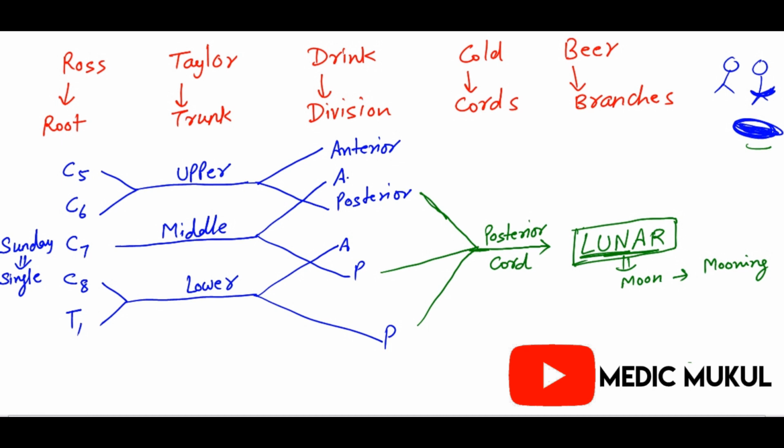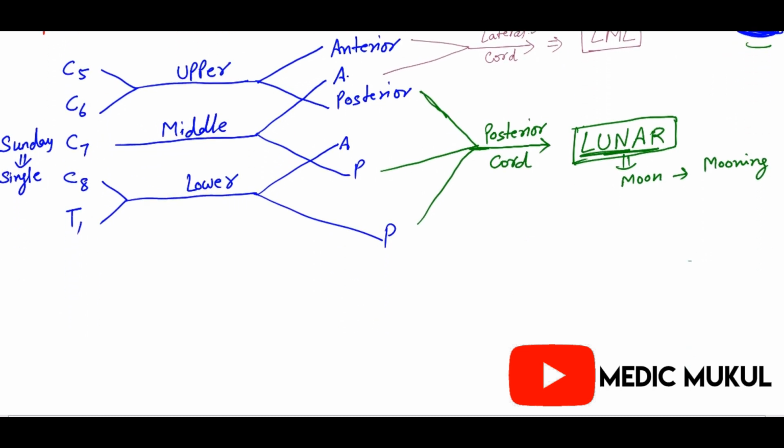Now remember, if we join the anterior parts, the upper anterior parts, which cord will be made? The lateral cord will be formed. Remember, for the lateral cord, LML. L means lateral cord, and these are the branches of the lateral cord: LML.